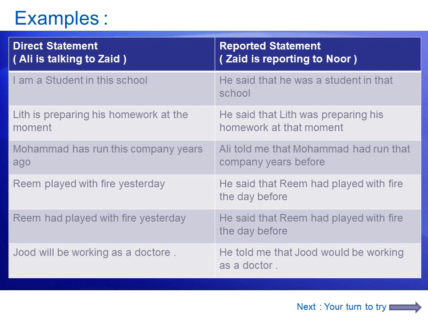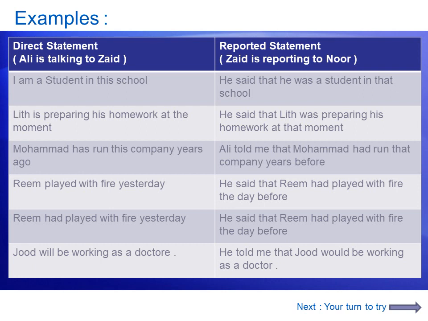Focus here on these two sentences or statements. The first one on the direct, Reem played, it's past simple. It become he said that Reem had played, past perfect. And the other one, Reem had played, past perfect. When we report it, it become Reem had played. He said that Reem had played, past perfect. So here the both of them become past perfect.